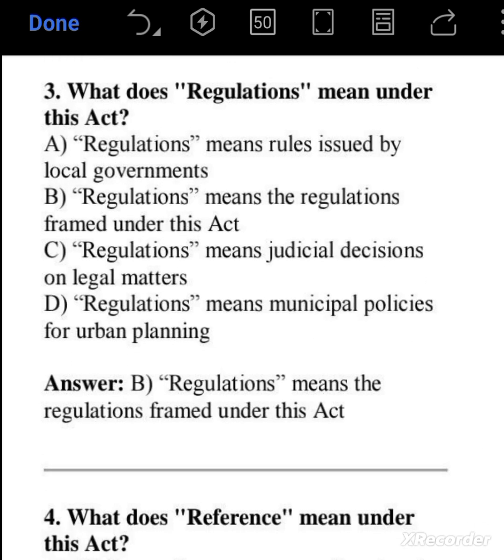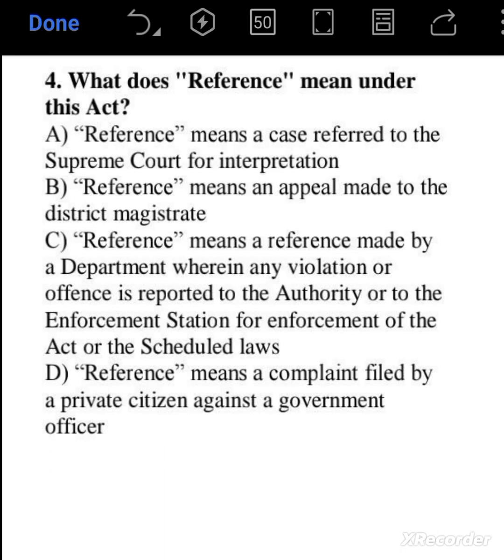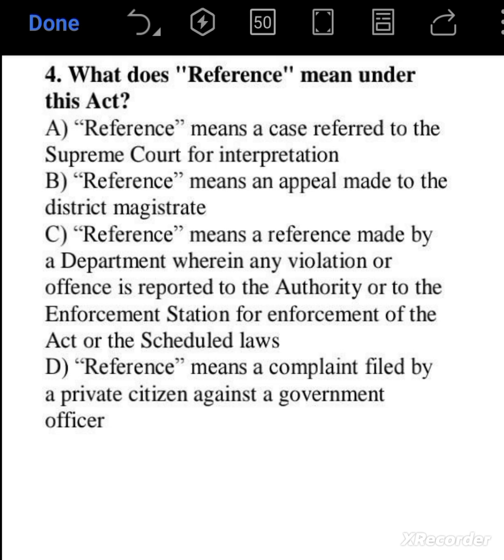What does regulations mean under this act? Regulations means the regulations framed under this act. So option B is the right answer. What does reference mean under this act? Reference means a case referred to the Supreme Court for interpretation? No. Reference means an appeal made by the district magistrate?